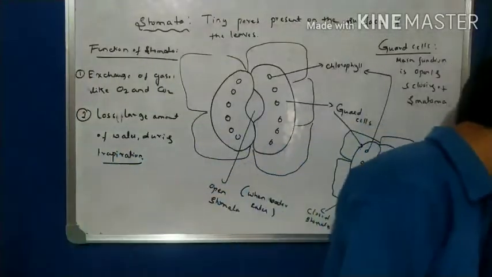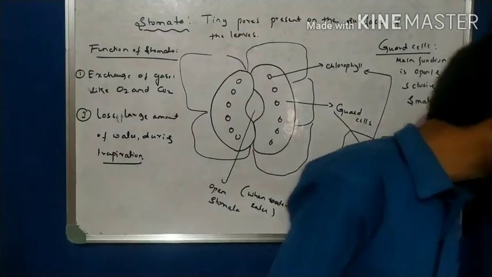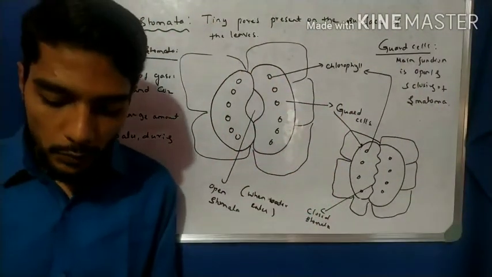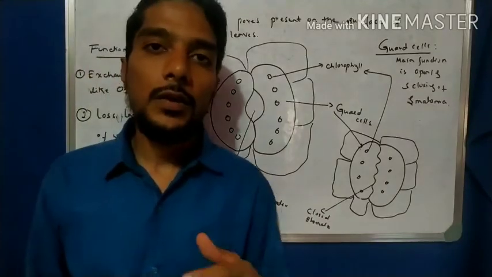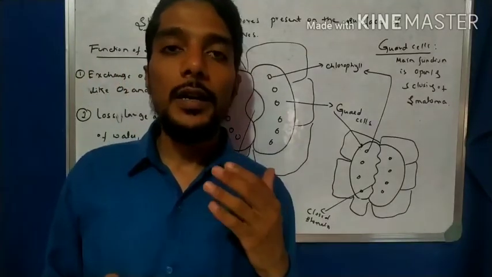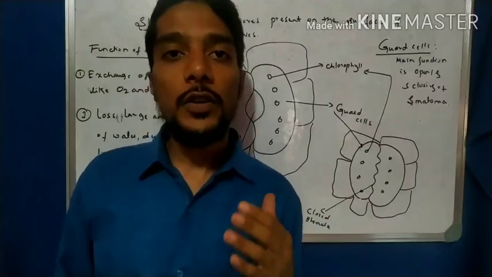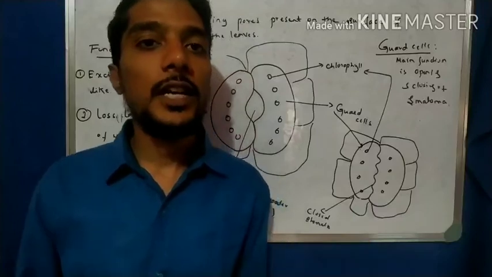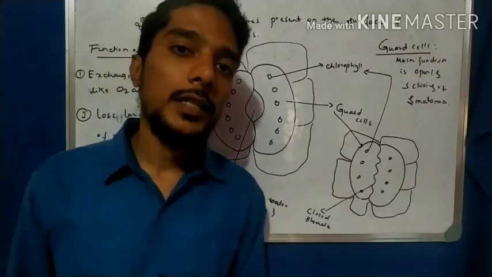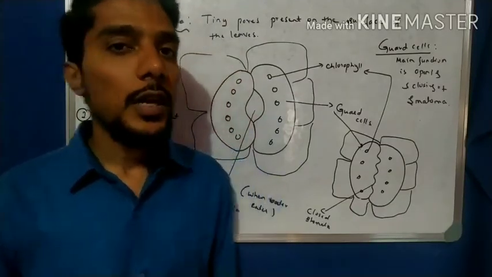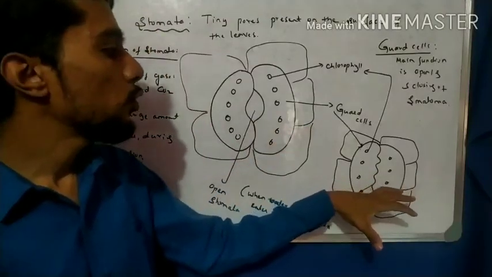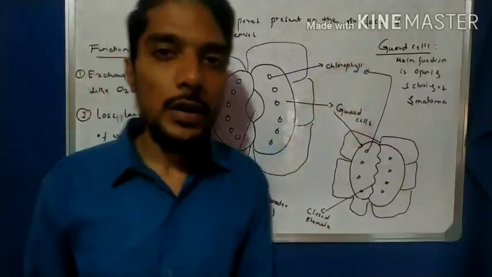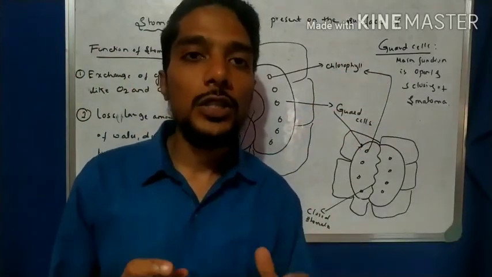So this is all about the stomata and the autotrophic mode of nutrition. This video is wholly about the autotrophic mode of nutrition. Practice the autotrophic mode of nutrition definition, and then photosynthesis, the reaction of photosynthesis, then raw materials, then events that occur during photosynthesis, and then the diagram of the open stomata and closed stomata, and then the function of stomata and the function of guard cells. Hope you understand all these concepts clearly.